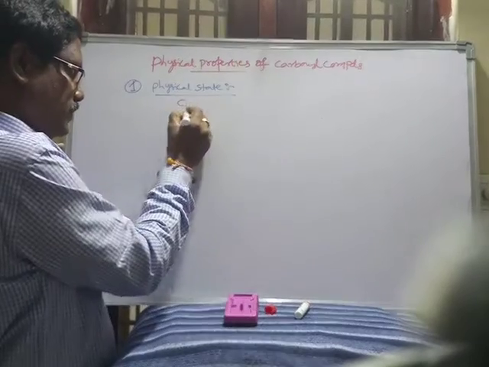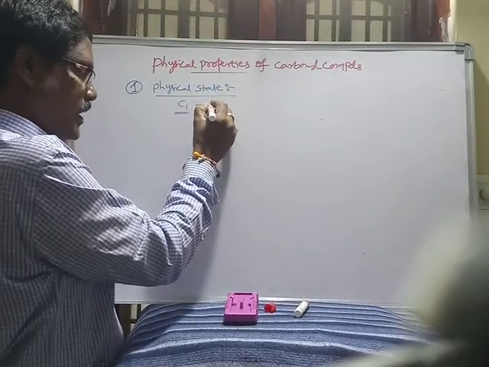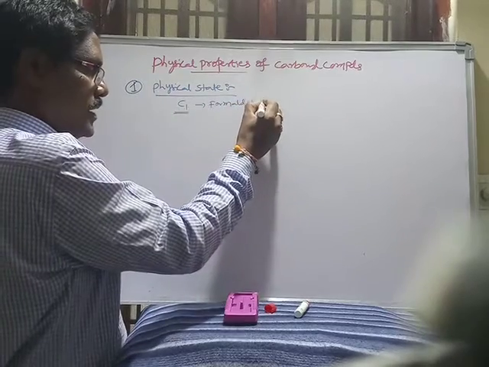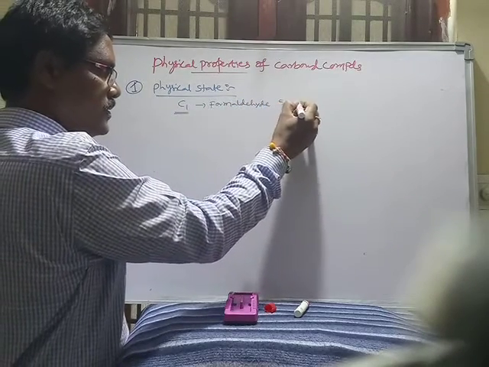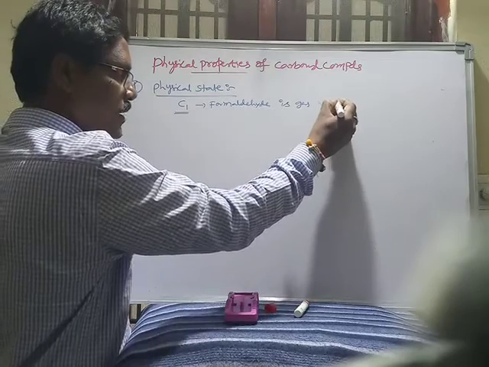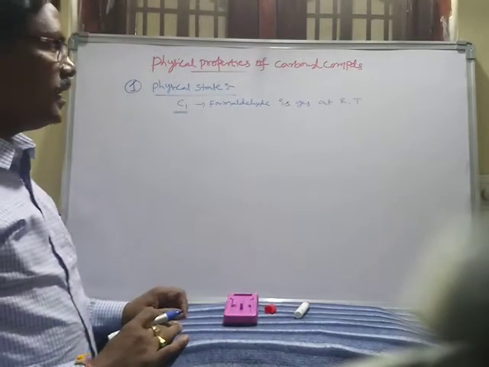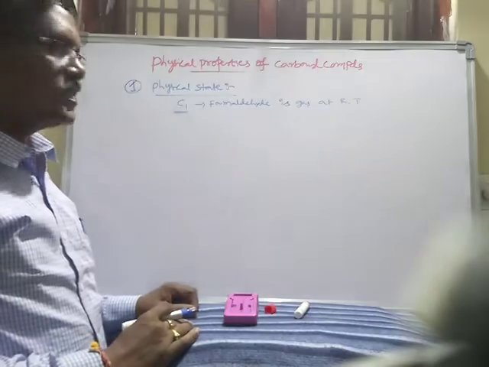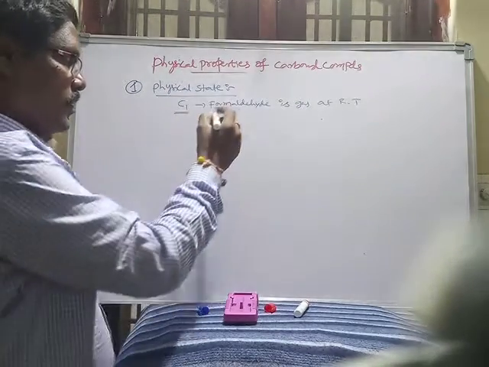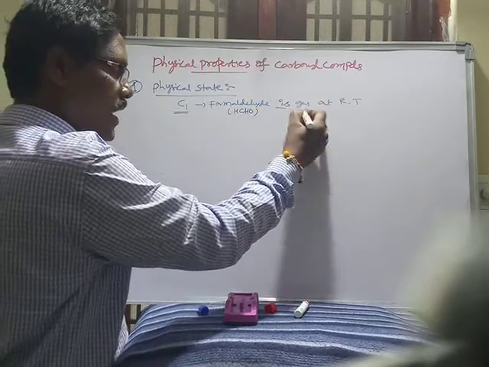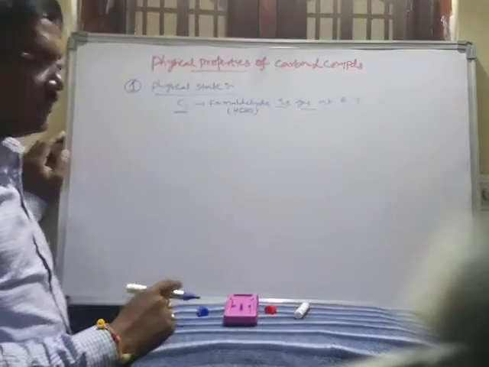The C1 carbon compound, that is formaldehyde. Formaldehyde, formula HCHO, is a gas at room temperature.